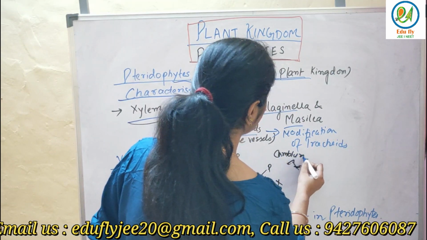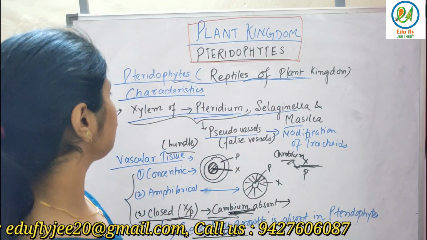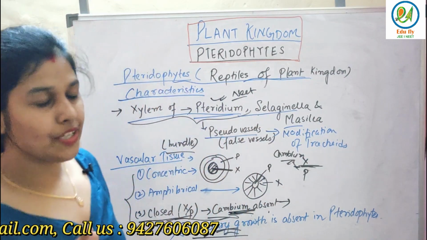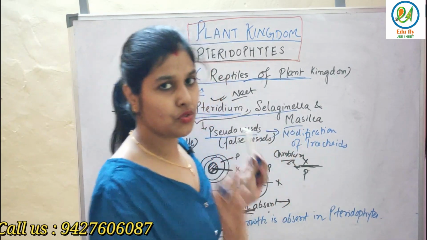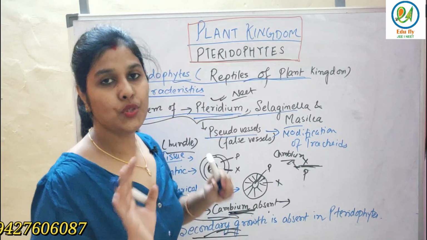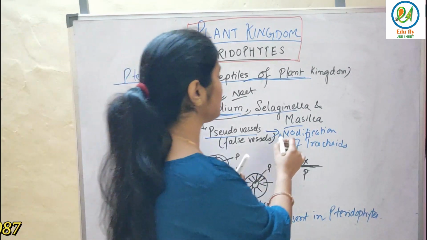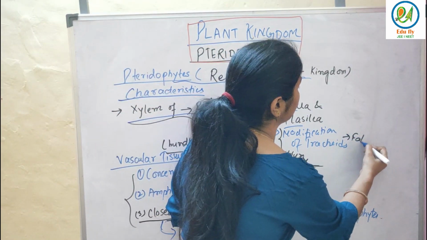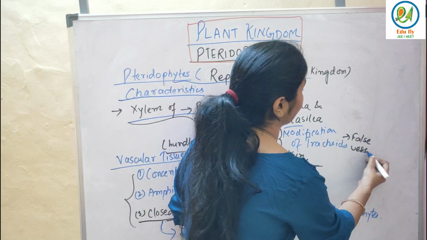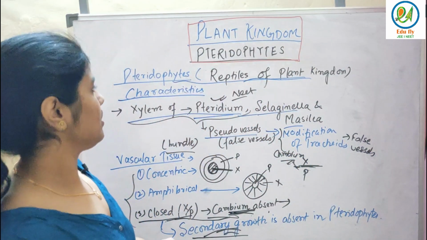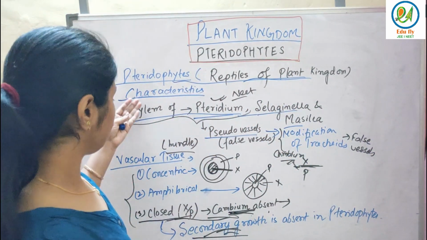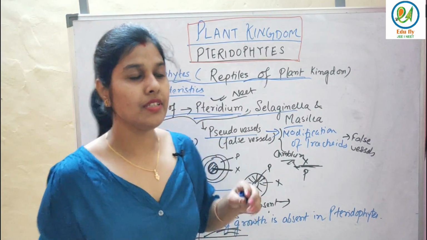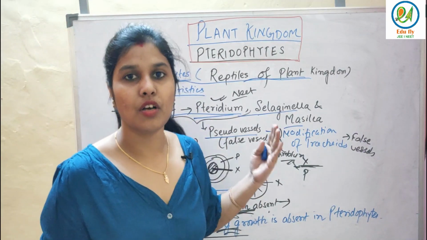Fine. So just remember these few important points, and from NEET point of view, remember this, that Pteridium, Selaginella and Marsilea, these three plant species have pseudovessels, that is the modification of tracheids takes place. So it's called false vessels. Fine. And see, these are the important things you should know about the vascular tissue. You should notice and study these points, because this is the basics of the pteridophytes.